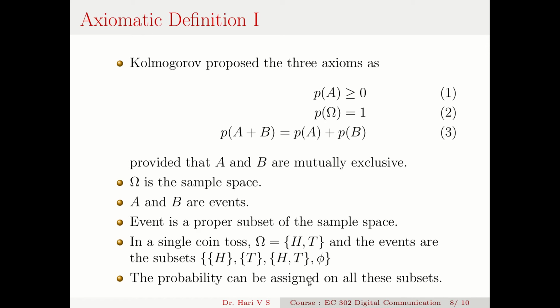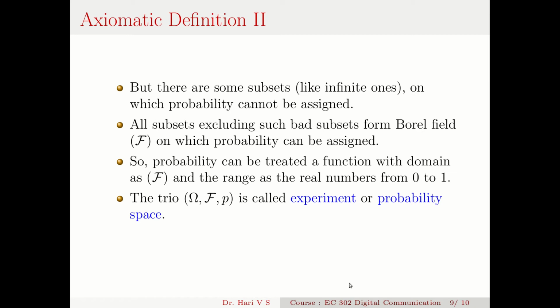So I can assign probability to all these subsets or events, but there are certain infinite subsets on which I cannot assign probability. They are like the set of infinite primes, etc. I cannot assign probability to such cases.